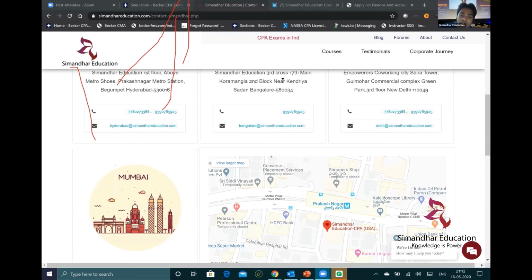I want my career in investment banking. Would you suggest CPA? Definitely, it is a good course. Even in investment banking, in the audit profile, we have seen a lot of them getting hired, so you don't need to worry on that. I struggle studying for CA because of early morning classes. Will CPA be achievable? 100% it will be achievable.